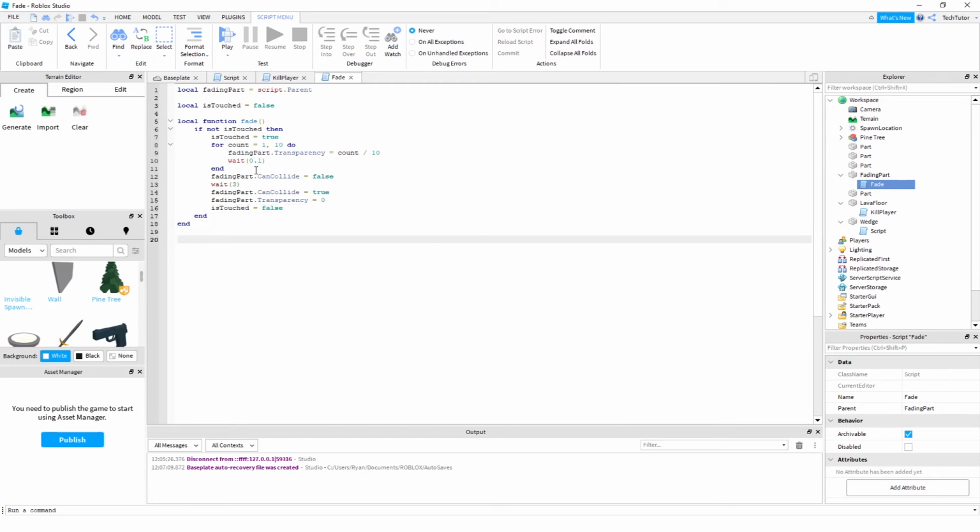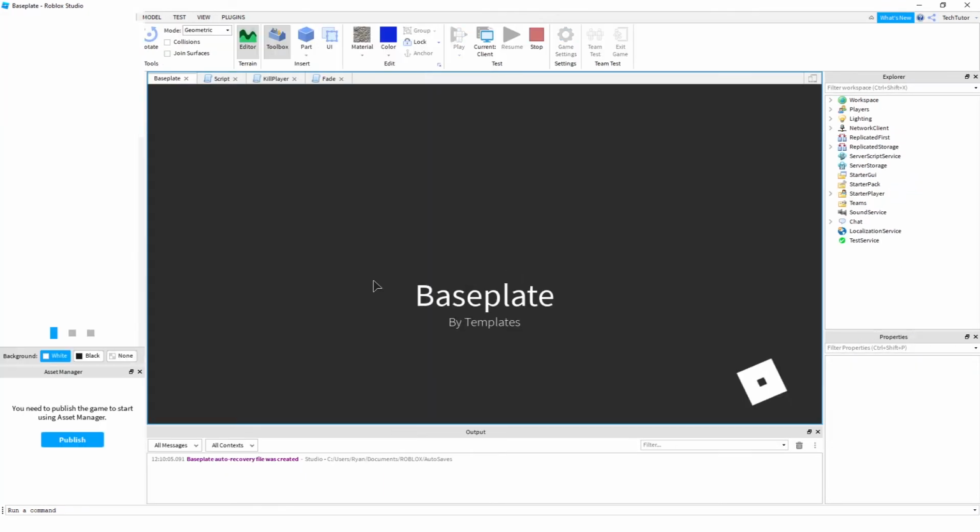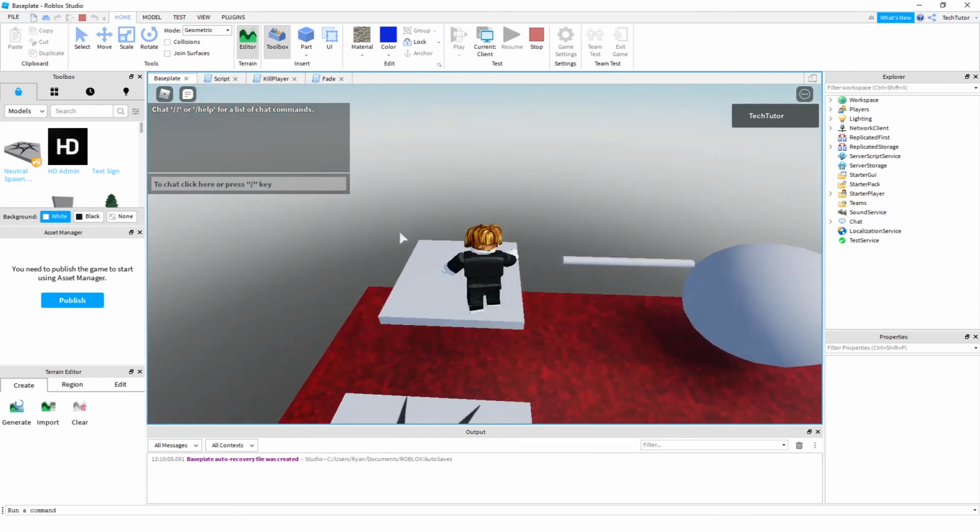And then similarly to how we used our lava floor, we're going to say fading part dot touched and connect. And this time, don't make the same mistake. Just go ahead, just do fade. Don't let the suggestion add those parentheses. And now again, if we click play, we'll run over to that part.